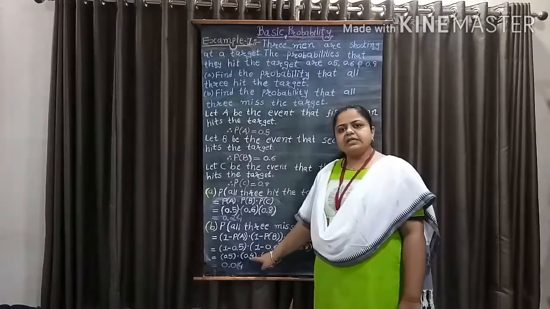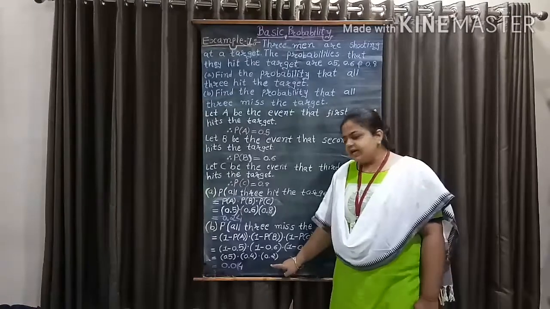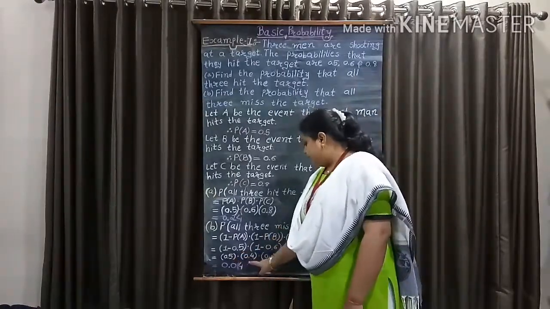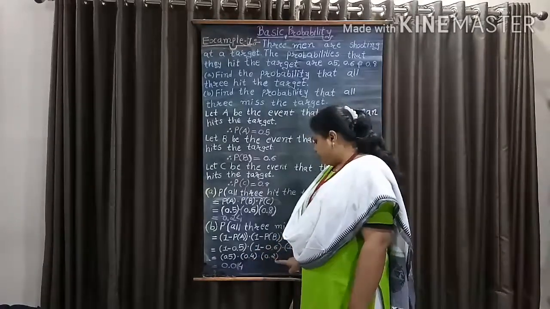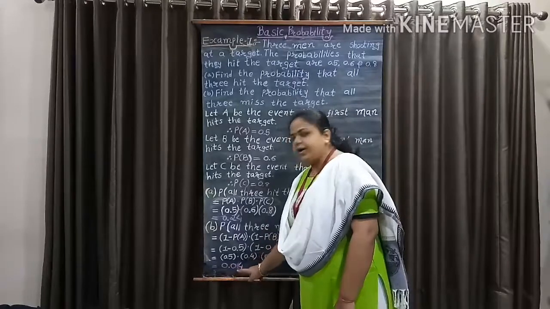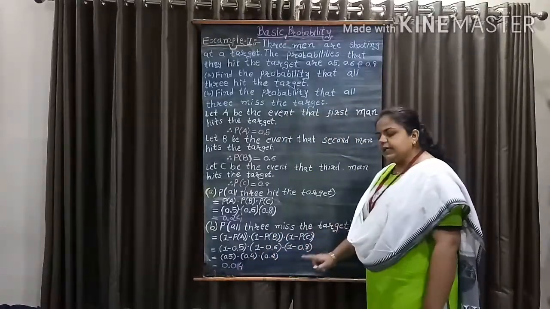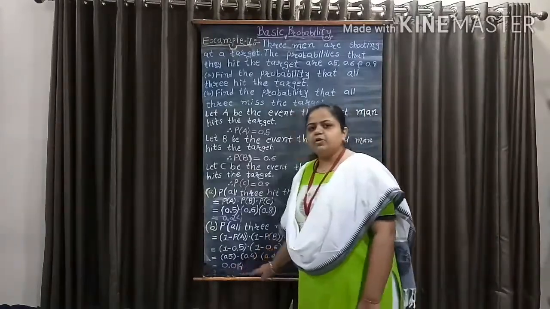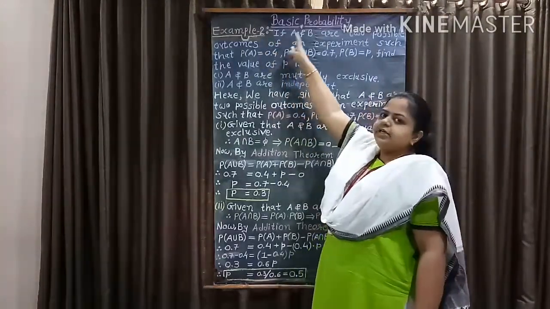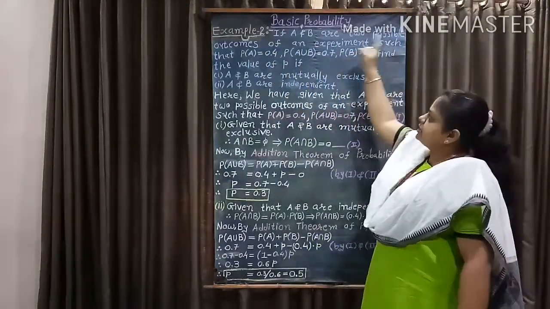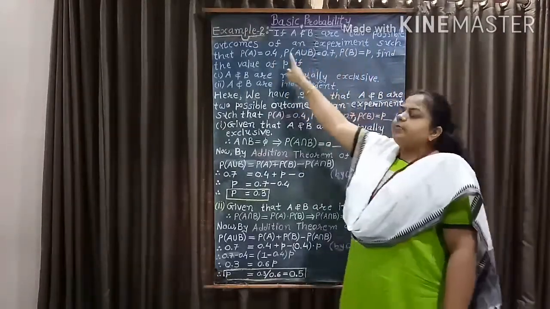Now, 1 minus 0.5 equal to 0.5, 1 minus 0.6 equal to 0.4, 1 minus 0.8 is equal to 0.2. So, we get 0.5 into 0.4 into 0.2, and 0.5 into 0.4 into 0.2 equal to 0.04. So, probability of all three miss the target equal to 0.04. Now, example 2.